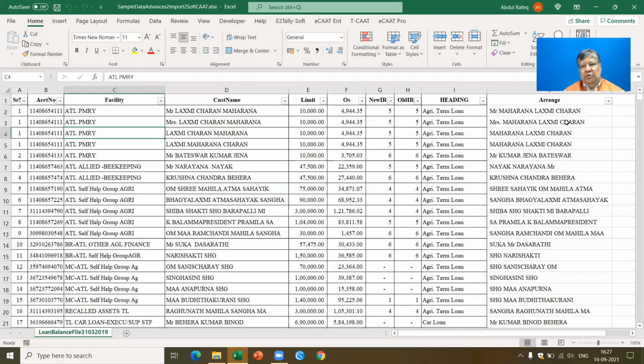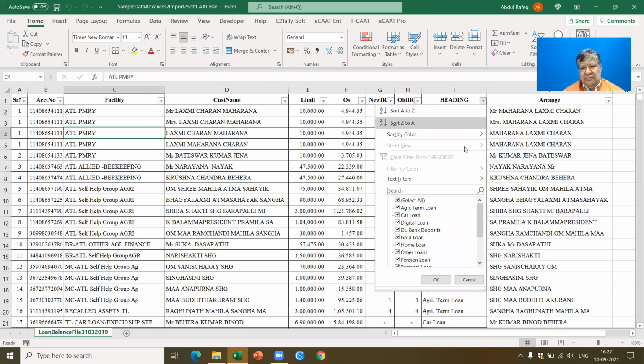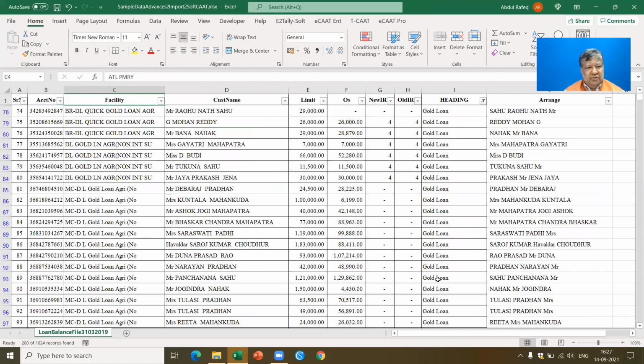Okay, let's say I also want to group these loans as per the heading to get an idea about the different types of loans which have been given. I would like to get an analysis or profiling of the different types of loans. And let's say I want to extract only the gold loans. I got this list of gold loans. There are 280 loans. Now for this, I require a detailed verification.